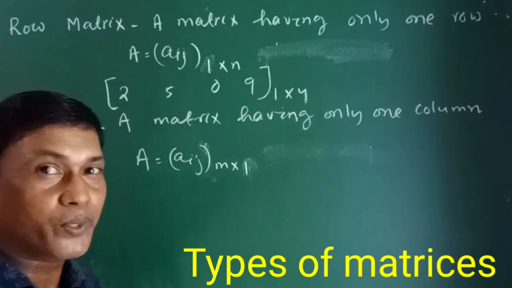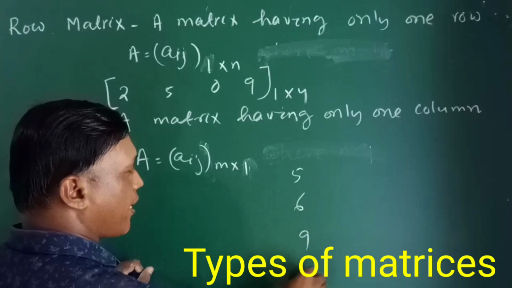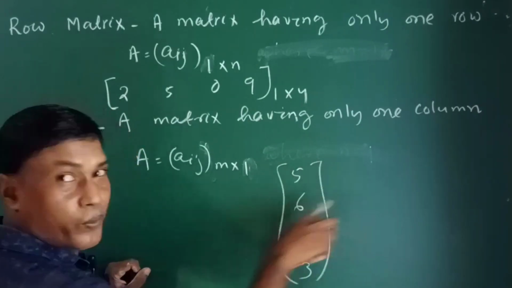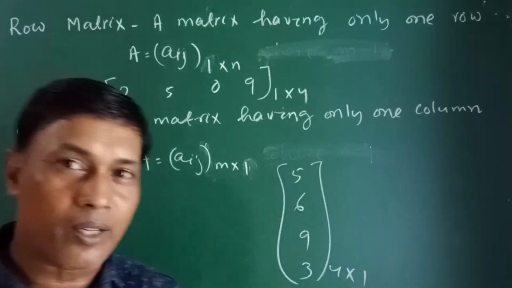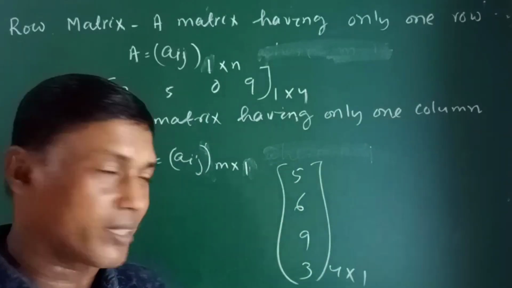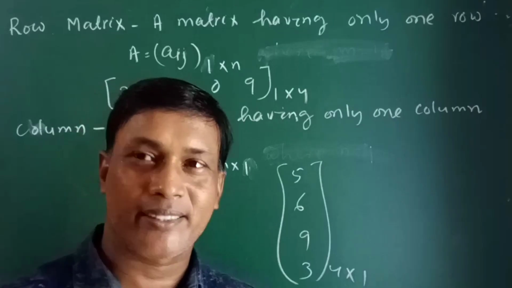And the column matrix is with only one column. Now 5, 6, 9, 3. Look at here, there are 4 rows but one column. So this is a matrix of order 4 cross 1. As this matrix has only one column, ये matrix का एक ही column है and is known as a column matrix.